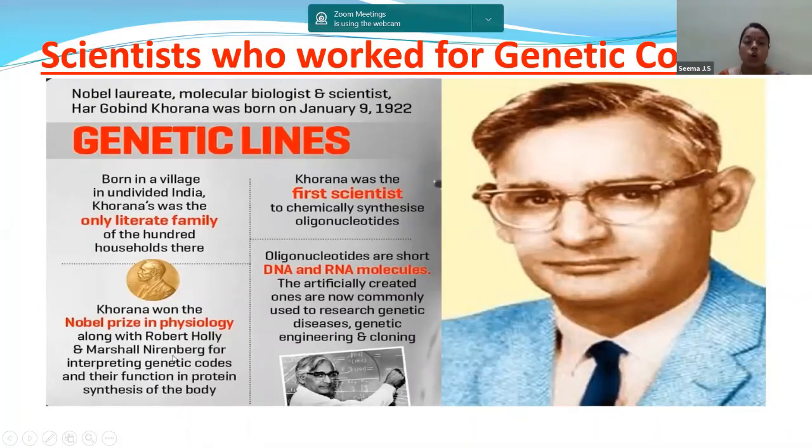As we have seen in the earlier image of all the 3 scientists, that is Holley, Nirenberg and Hargobind Khorana. Oligonucleotides are short DNA and RNA molecules. These artificially created ones are now commonly used in research on genetic engineering, diseases and cloning. So we have to remember Hargobind Khorana because he is our Indian born scientist.